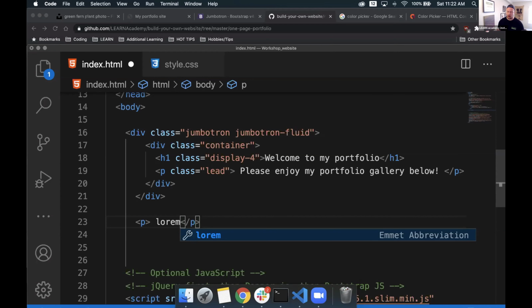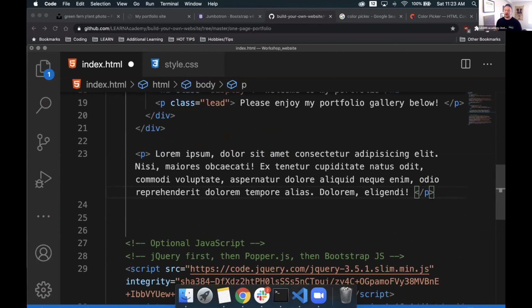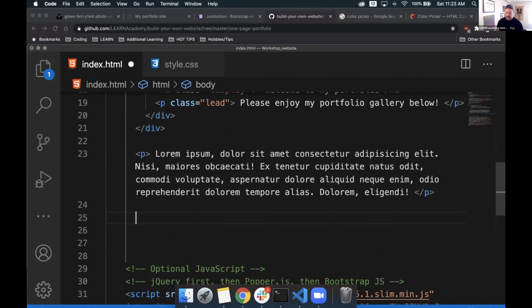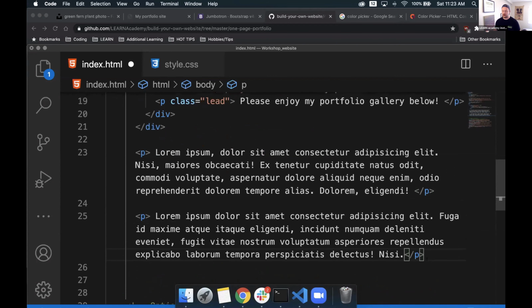So if we type in lorem, we can then click this and it will fill us up with some garbage text, essentially. But for right now, it's really good to be able to see where we would put some more text later on. So we can have that here. I know that we're going to have two paragraphs worth of this. So what I'll do is I'll drop down again by hitting enter. I'll type that P tag, and then I'll type in some more lorem as well. I type in lorem, hit enter, and it fills out this space for me. Let's go take a look at what that looks like so far.